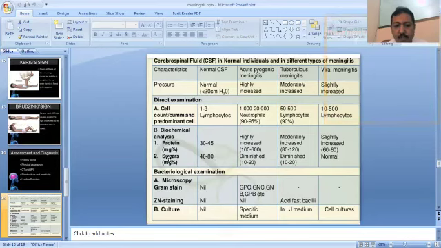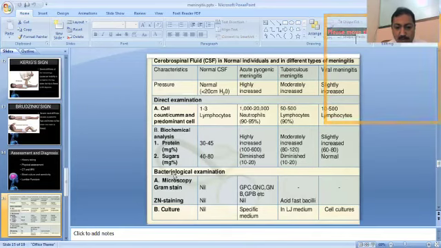And the sugar level in the normal CSF will be 40 to 80 milligrams per deciliter, which is two thirds of the blood glucose level. In acute bacterial meningitis, it will be decreased to about 10 to 20 milligrams per deciliter. In tuberculosis meningitis, it will also be decreased, but in viral meningitis, the sugar level will be normal.